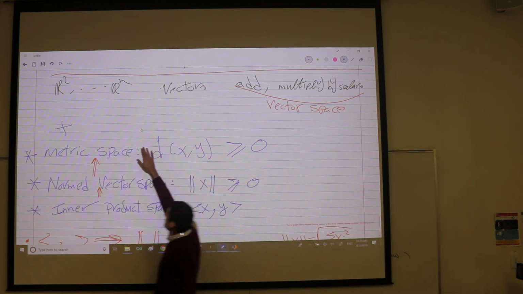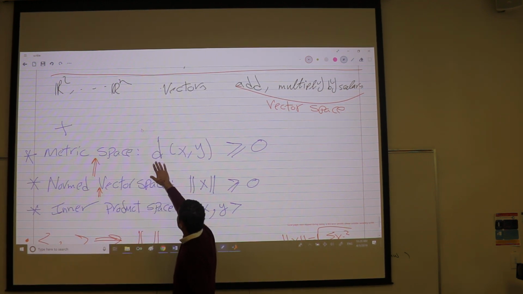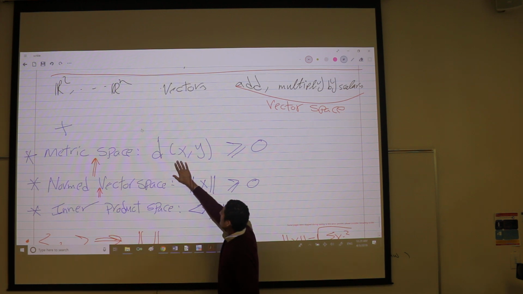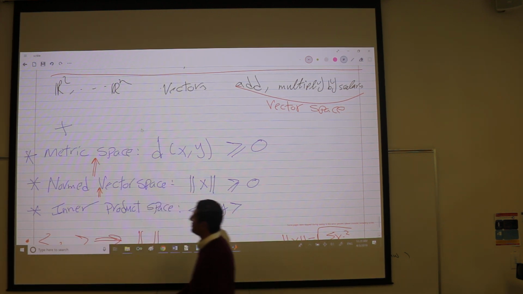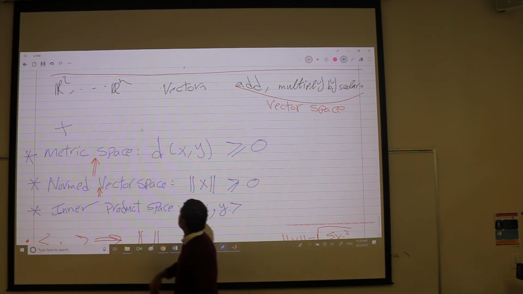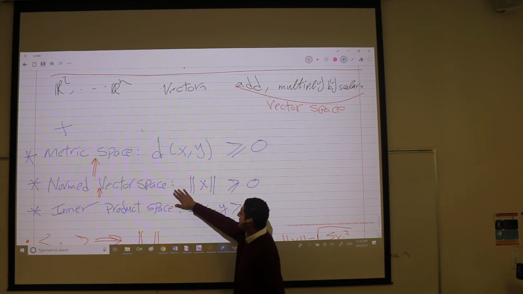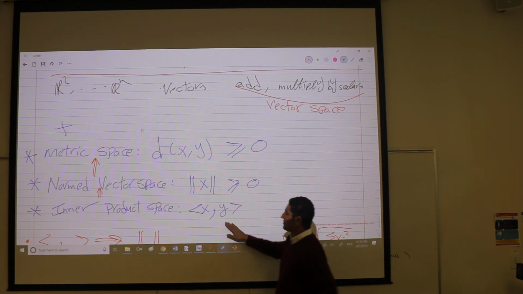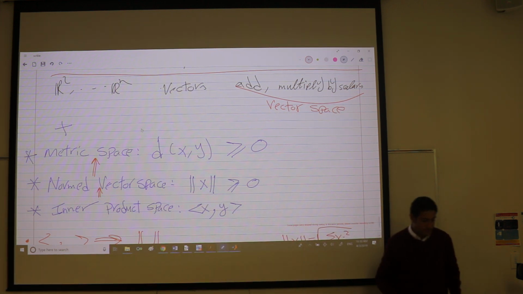It's like you go to poor cities or poor countries and you don't find something. Here you go to a little bit more civilized thing and you find the ground is metrized. You can see the distance between all points. Here you can see the length of all these guys. Here you can see even the angles between vectors. It's more and more advanced.